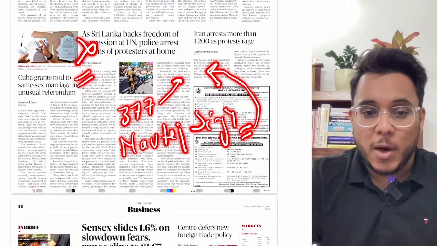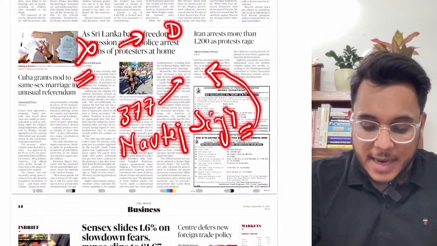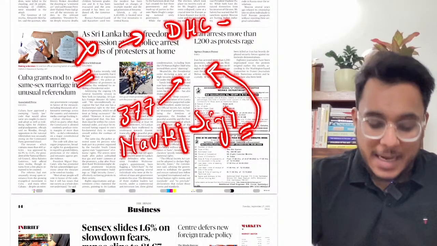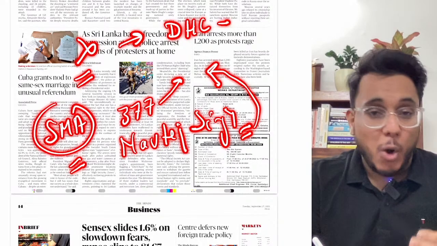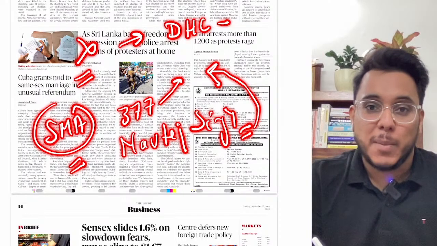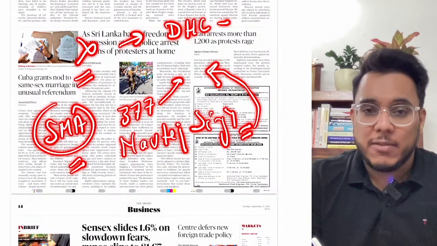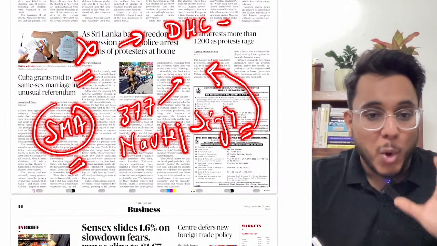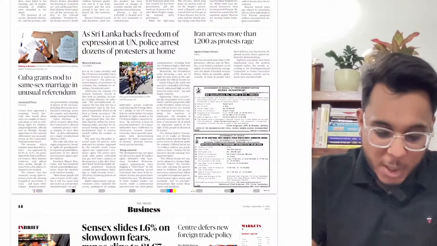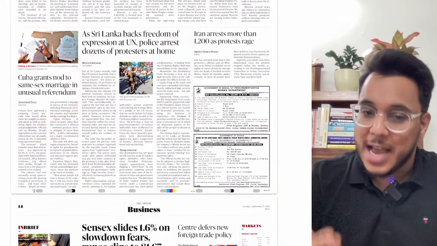No. Right now, there is a petition lying in the Delhi High Court, which says that under the Special Marriage Act, even homosexual couples should be allowed to get married. But as of now, the Centre government has not given a favorable reply. Moreover, as of now, it's not happening. But in Cuba, same-sex marriages have been allowed.